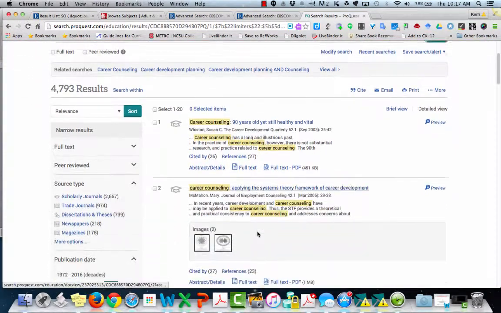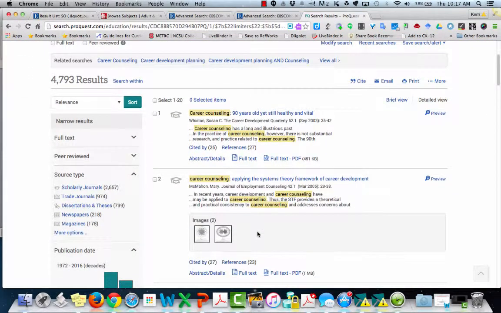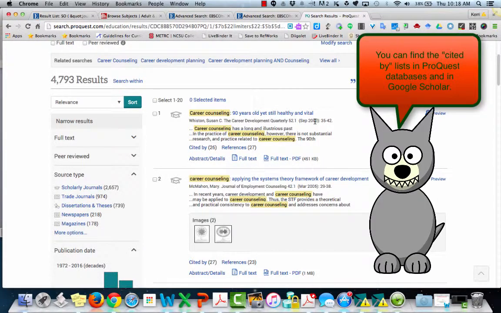So in this case, another thing that's a little bit different is in terms of trying to determine if I have reputable counseling sites or if I have popular sites and sources that have been used by many people, ProQuest will let me know how many people have cited the journal article and also link to the references cited by that article. So now I know that this article from September 2003 is pretty successful because numerous people have cited it.